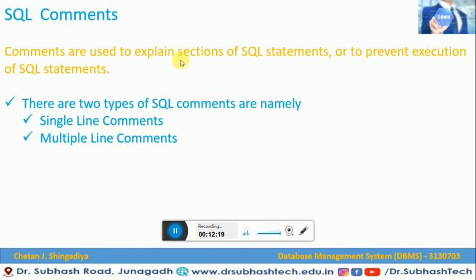Comments are used to explain sections of SQL statements or to prevent the execution of SQL statements.